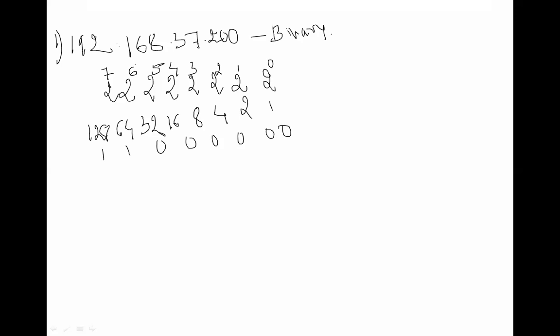Now you have to add numbers so that it becomes 168. Which are they? You have to add 128 plus 32 plus 8. Does it become 168?